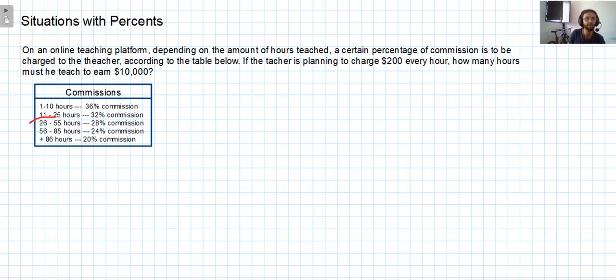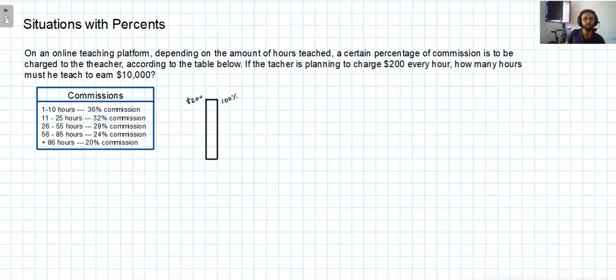Then from the hour 26 to the hour 55, it's going to be a 28% commission. From the hour 56 to the hour 85, it's going to be a 24% commission. And from the hour 86 on, it's going to be just a 20% commission. So let's try to understand the situation better with some graphs.